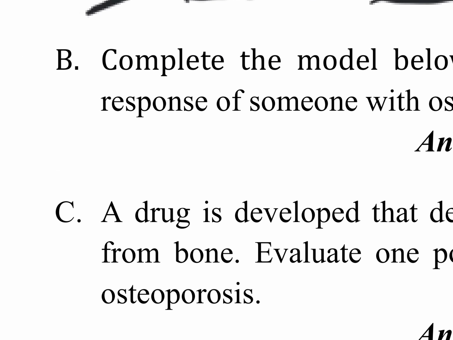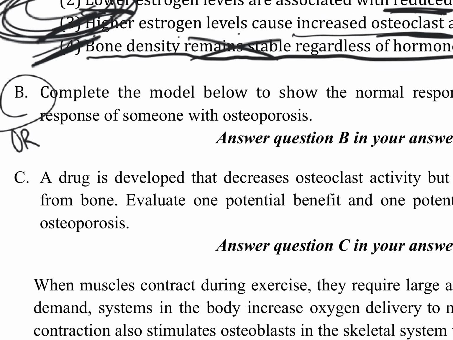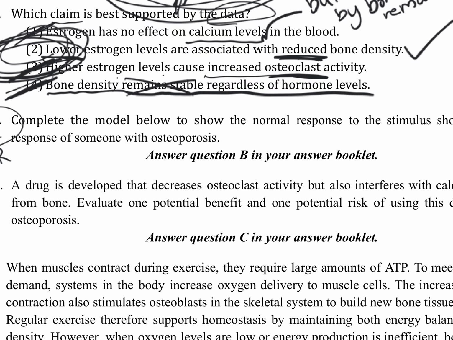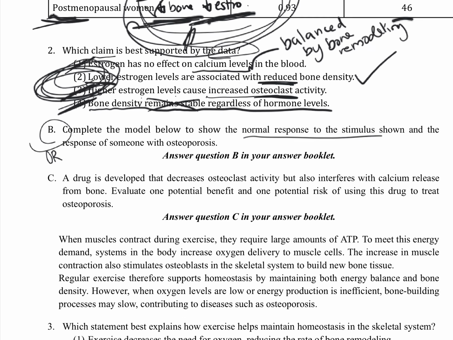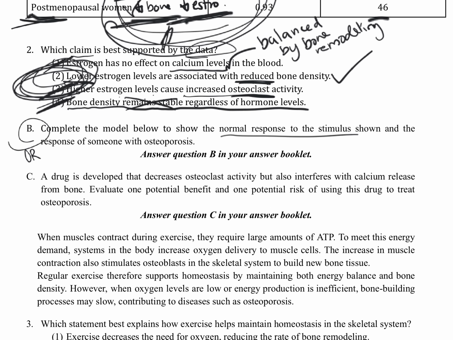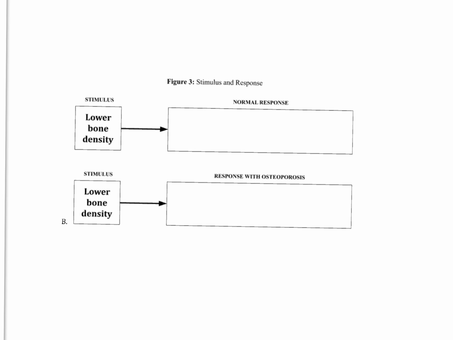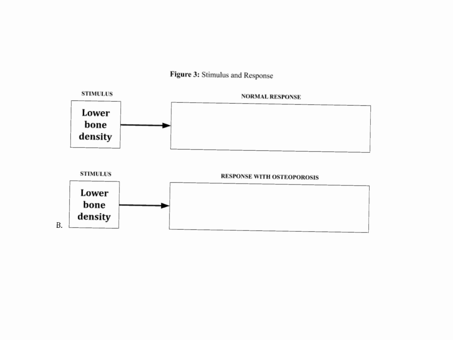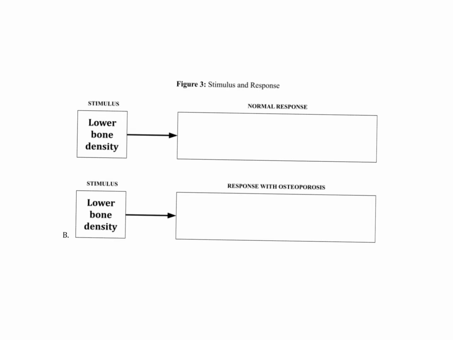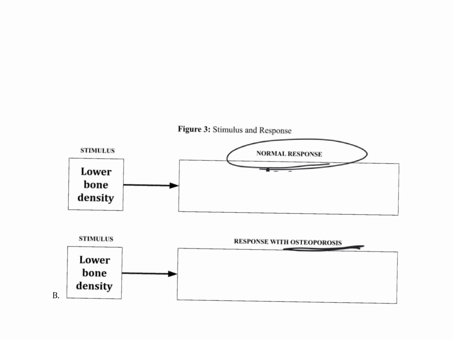All right, question B. Again, it's a letter that means open response. So it says, complete the model to show the normal response to stimulus shown and the response of someone with osteoporosis. So we're going to be comparing a normal response to the response of someone with osteoporosis. All right, we're going to come over here to our model. And this top section is about the normal response. Bottom section is about response with osteoporosis. So let's focus first on the normal.